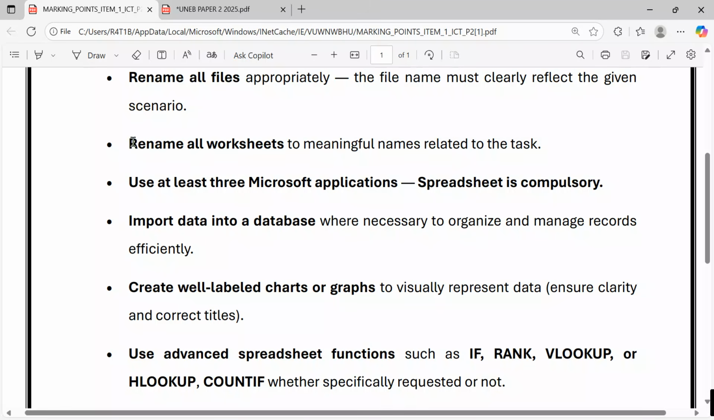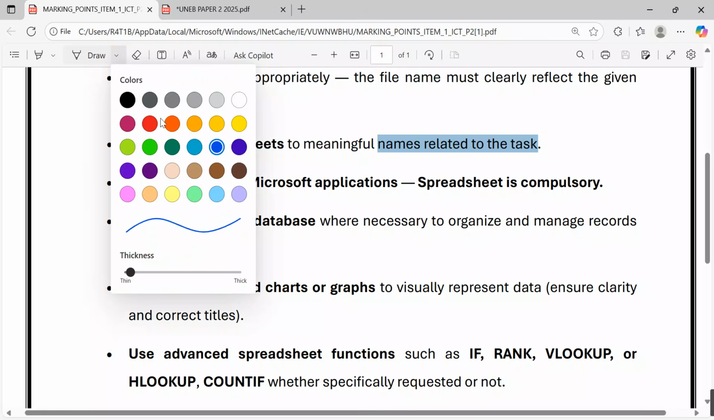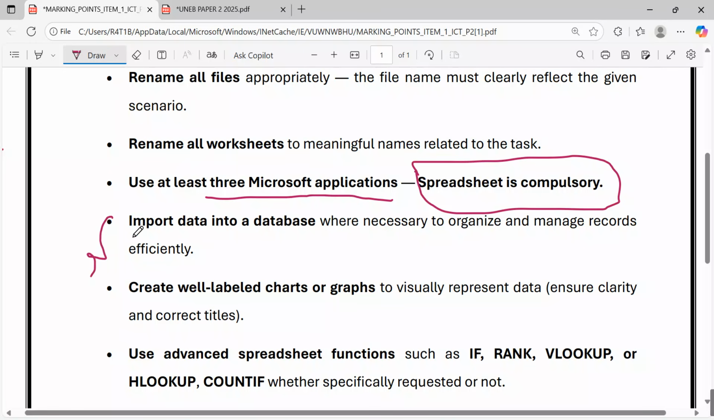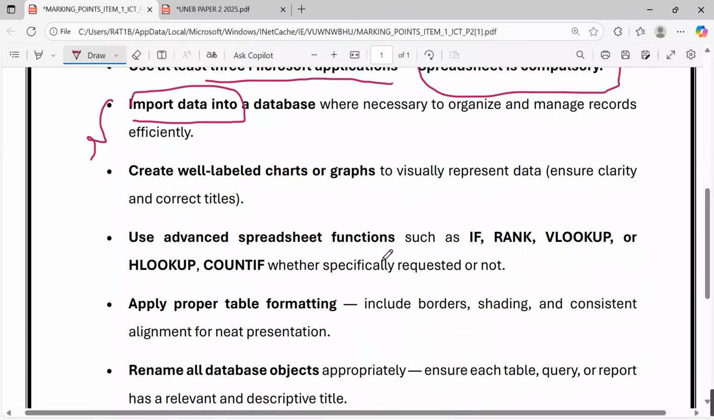Option 2, if you're working with Spreadsheet, please go on and rename all worksheets to meaningful names related to the task. Again, they're telling us to use at least 3 Microsoft applications when attending to item 1. Spreadsheet is compulsory. This is mandatory. If you don't use Spreadsheet, then you might lose out on some points. Then we want to see importing of data. How do we import data? If you're doing it with database, how are you importing data? If you're using Excel, how are you importing data? We are going to be checking it in this item.